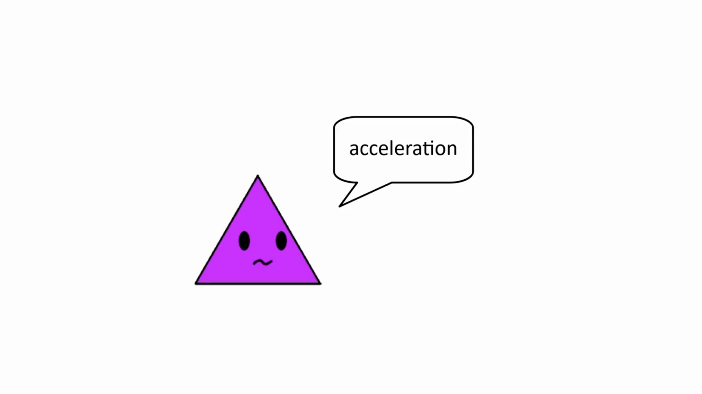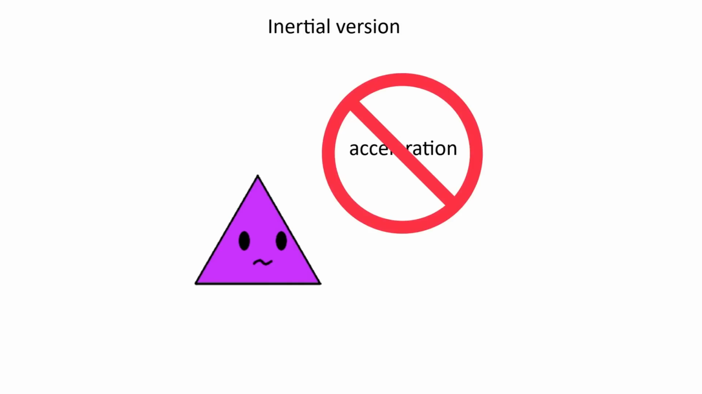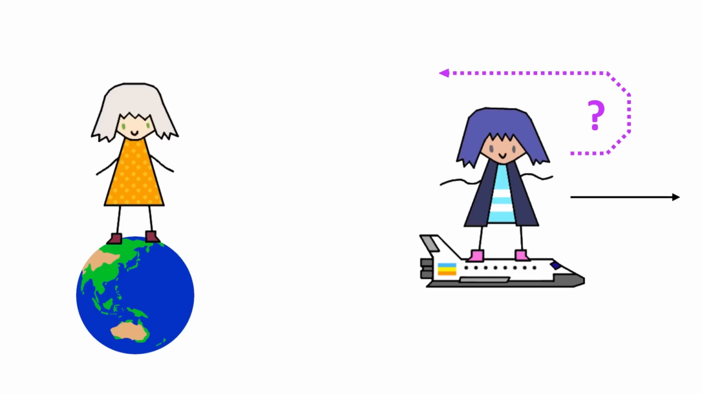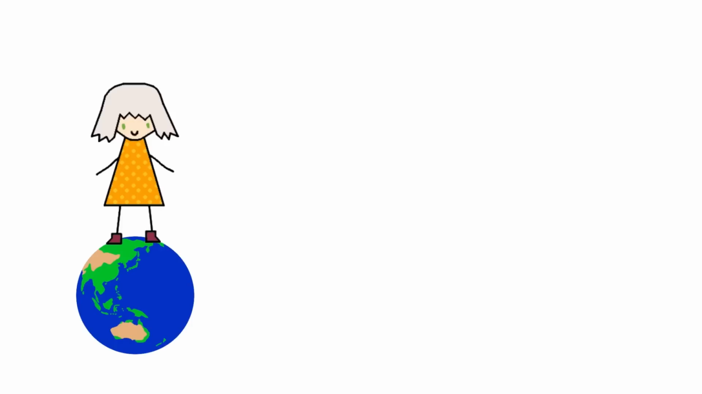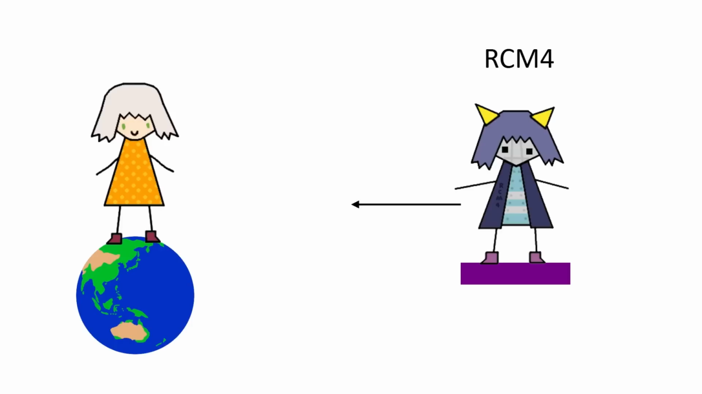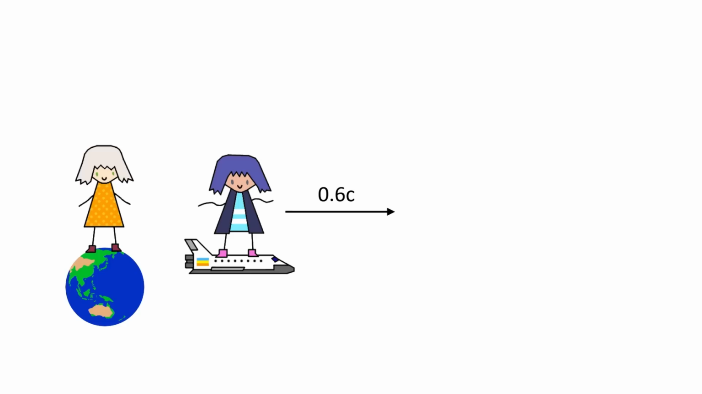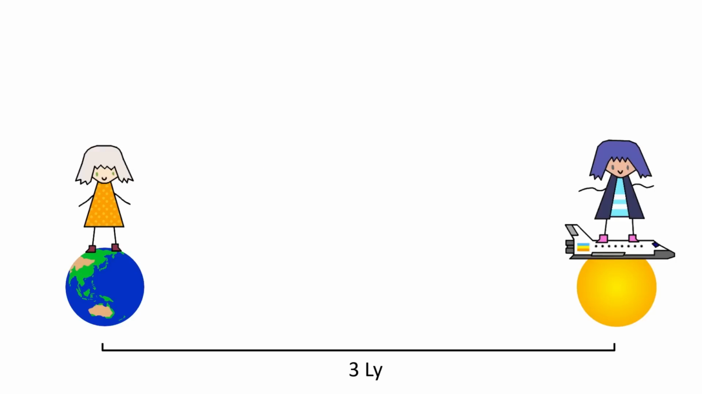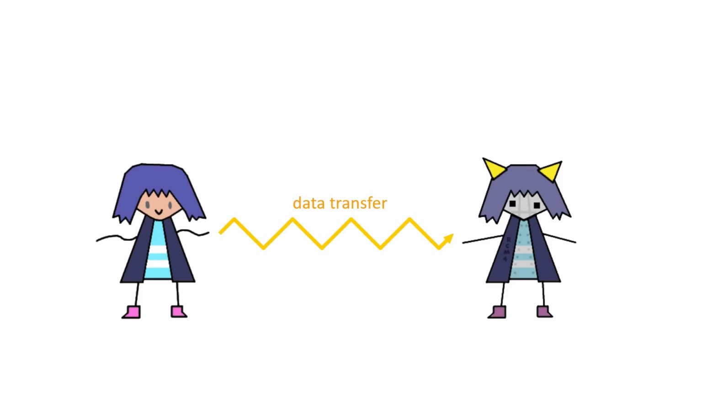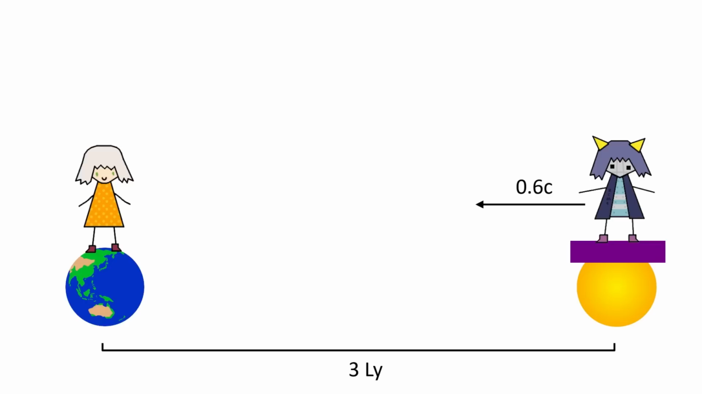At this point, you might be sick of the word acceleration, in which case you're in luck because the next version of the paradox is the inertial version, which doesn't involve it at all. But how can Mary return to Earth without accelerating? Well, unfortunately she can't, so in this version it'll have to be her robotic clone, RCM4, that takes her place back on Earth. Specifically, Mary leaves Earth traveling at 0.6c, with the same destination, a star that's 3 light years away. The moment she arrives, she transfers some data to RCM4, who travels to Earth, again at 0.6c.